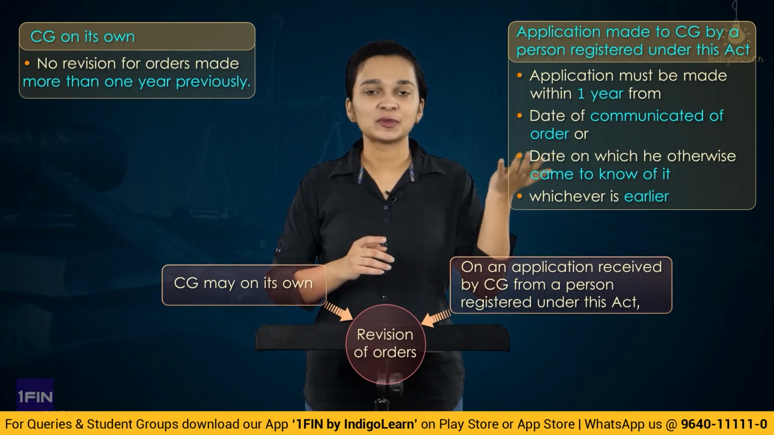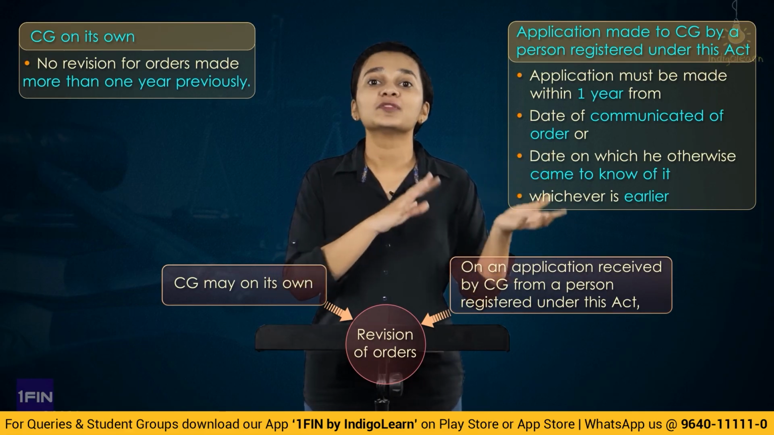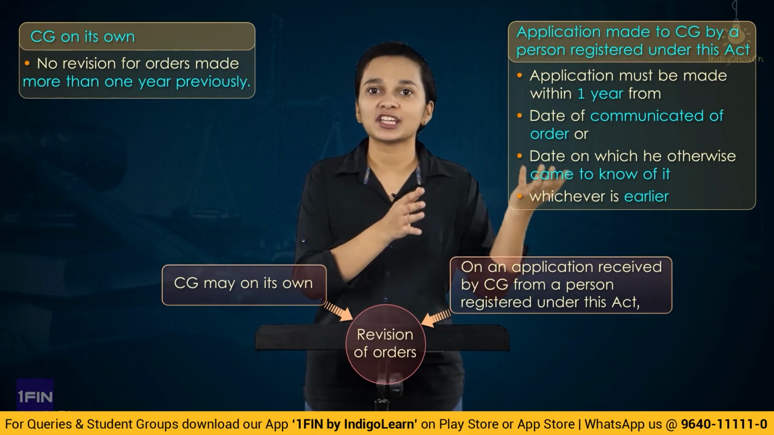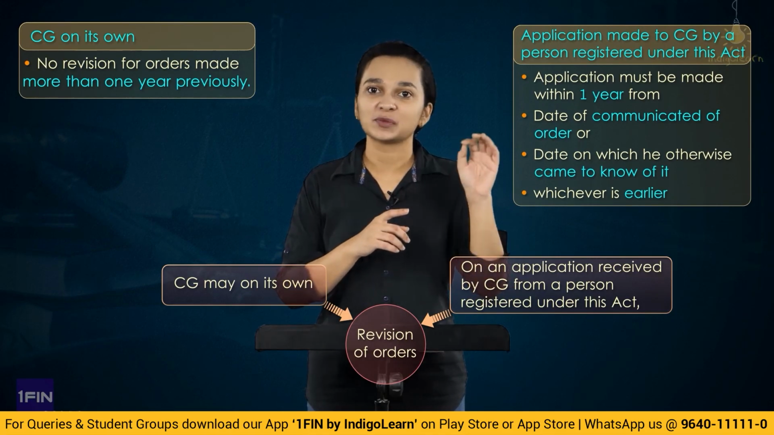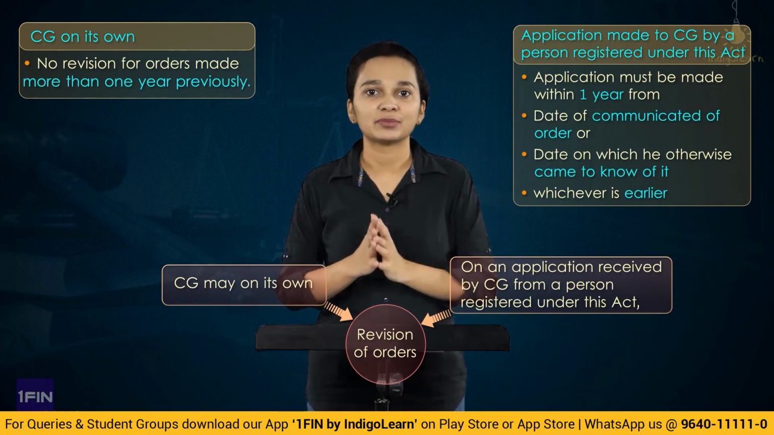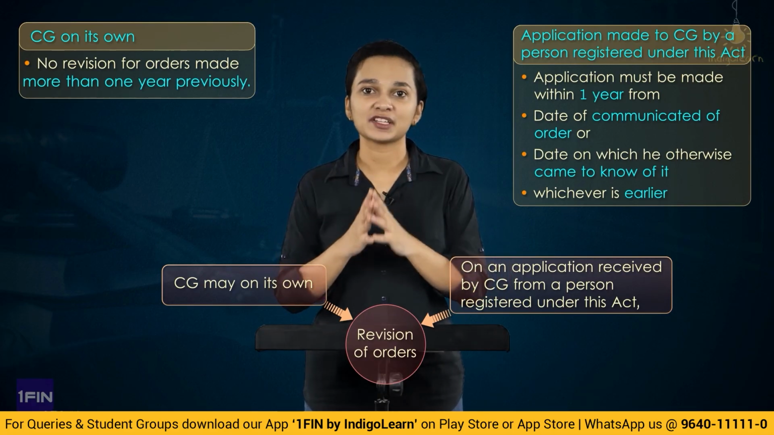So again, the person who is making the application also has 1 year, and within 1 year from either the date of communication of order or the date on which he comes to know of it, whichever is earlier will be the date which will be considered, and within 1 year of such date, this person shall make an application for any kind of revision in the order which has been passed by the central government. And after this, we have understood different offences and different penalties which are applicable in case of different offences.